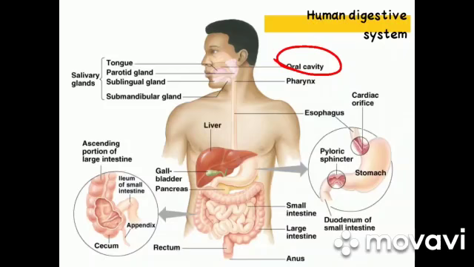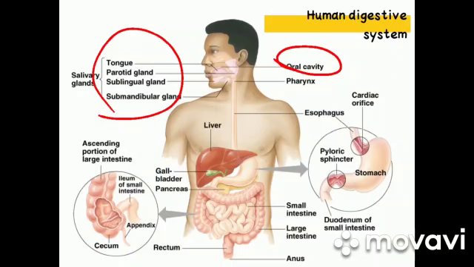Students, before the food reaches the stomach, when we see, smell, taste, or even imagine a tasty snack, our three pairs of salivary glands, which are the parotid glands, sublingual glands, and submandibular glands, located under the tongue and near the lower jaw, begin producing saliva. This flow of saliva is coordinated with a brain reflex that is triggered when we sense food or think about eating. In response to this sensory stimulation, the brain sends impulses through the nerves that control the salivary glands, telling them to prepare for a meal.